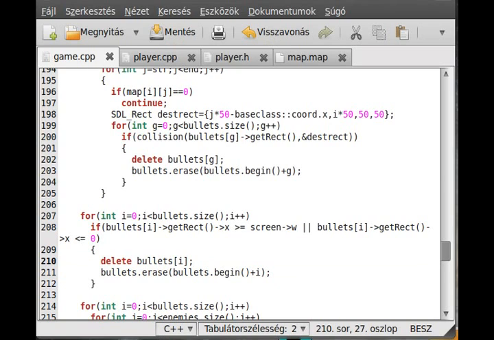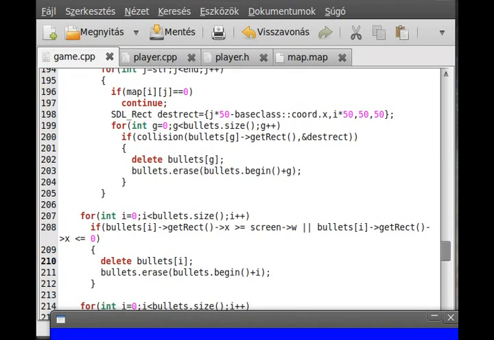Okay, basically I think the program is ready. As you can see, most of the features are implemented. Okay, we can shoot, but we don't have menus yet.